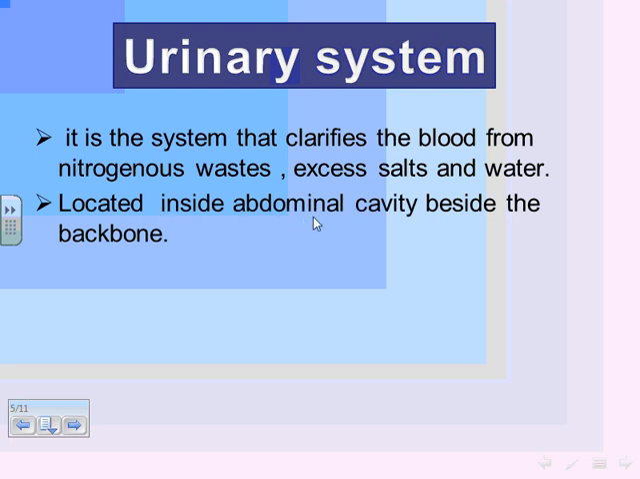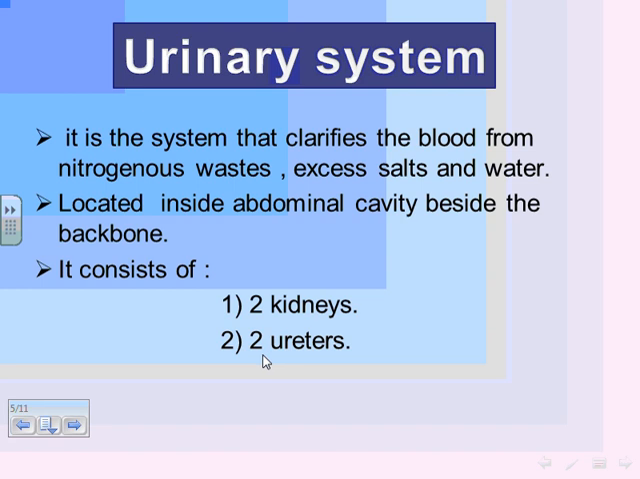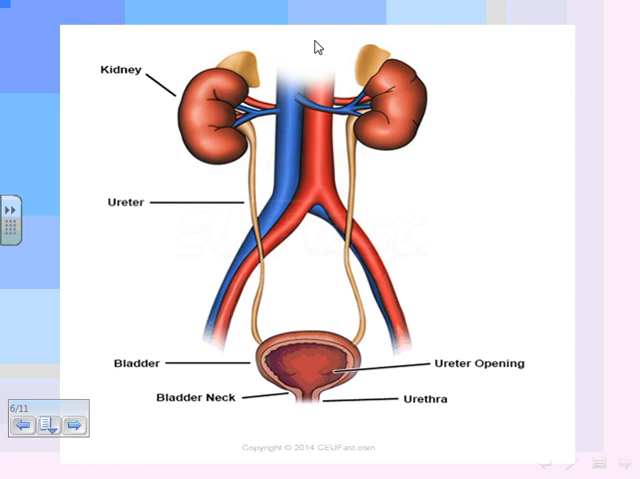This system is located inside the abdominal cavity beside the backbone of your body. It consists of number one, two kidneys. Repeat after me. Two kidneys. Number two, two ureters. Urinary bladder. Urethra. Urethra is the opening that opens outside your body. Okay, this is the structure of the urinary system.